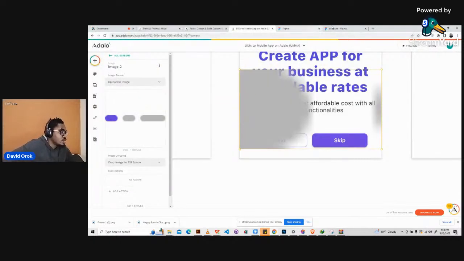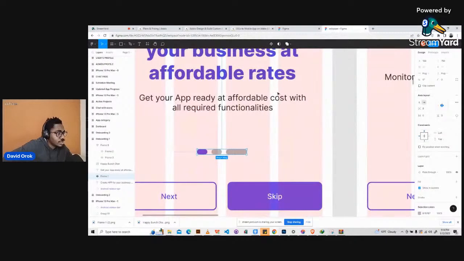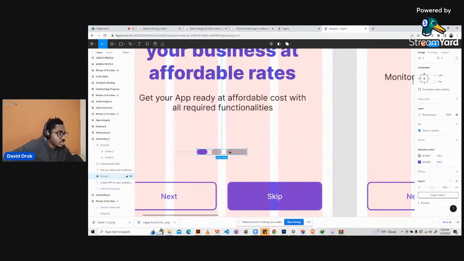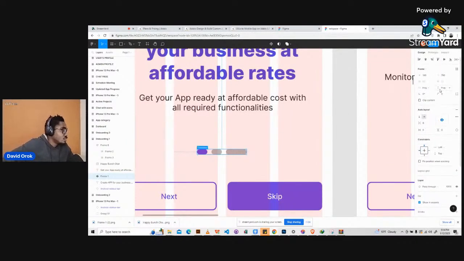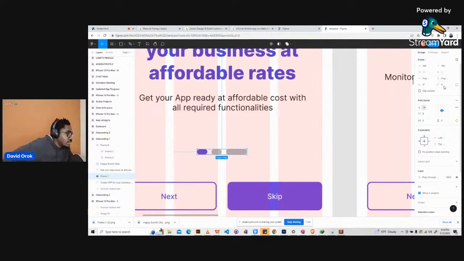Okay, so it doesn't look like what we expected, right? So let's see how we can make it look like what we want. So if you check out the object on Figma, go to where we have the dimensions. All right, so we have the dimensions here. So it is 96 by 10. Look at it here, I can zoom for you to see that part. On the right hand side, you see 96, and then there's 10 here.